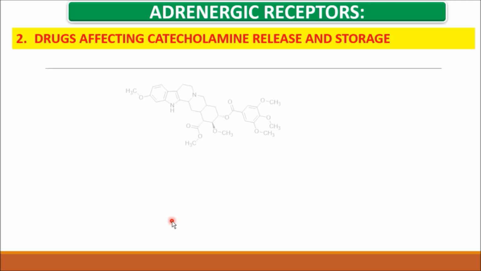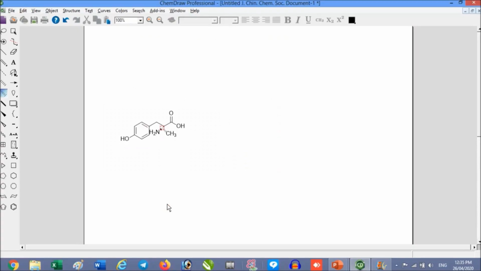The drug name is reserpine. It is an alkaloid, a nitrogen alkaloid. So now let's see the structure, how to draw it. Right here, first you take benzene.